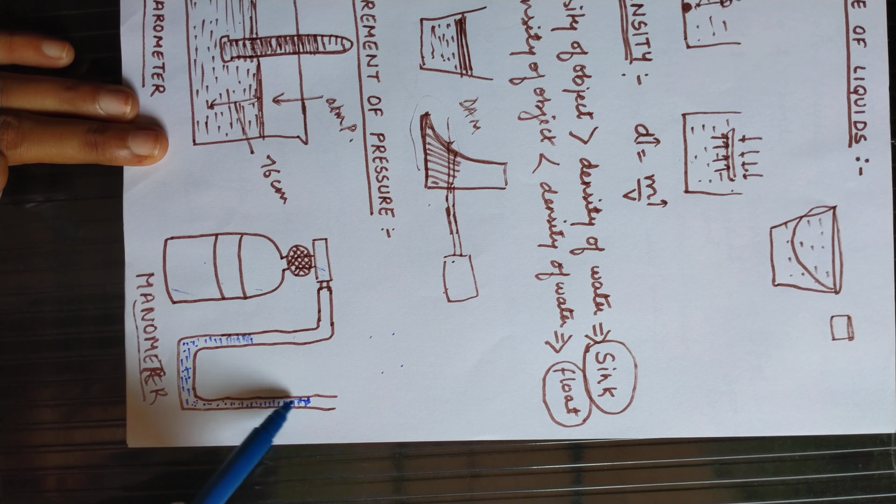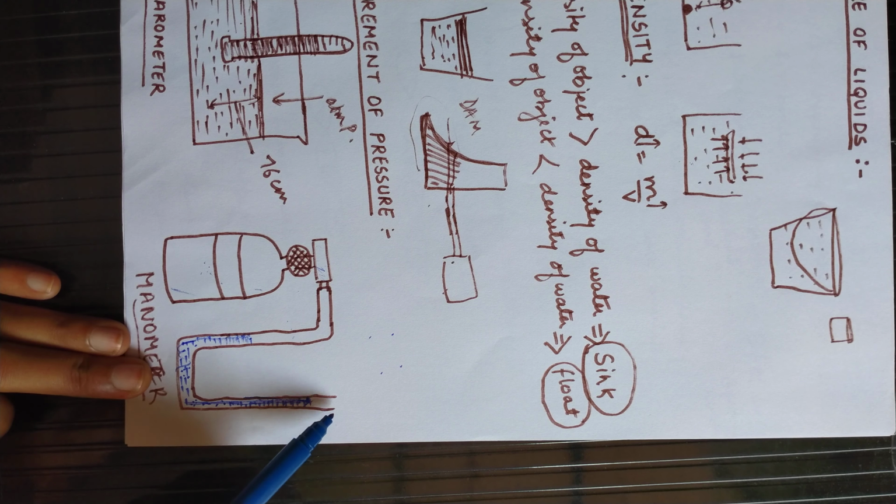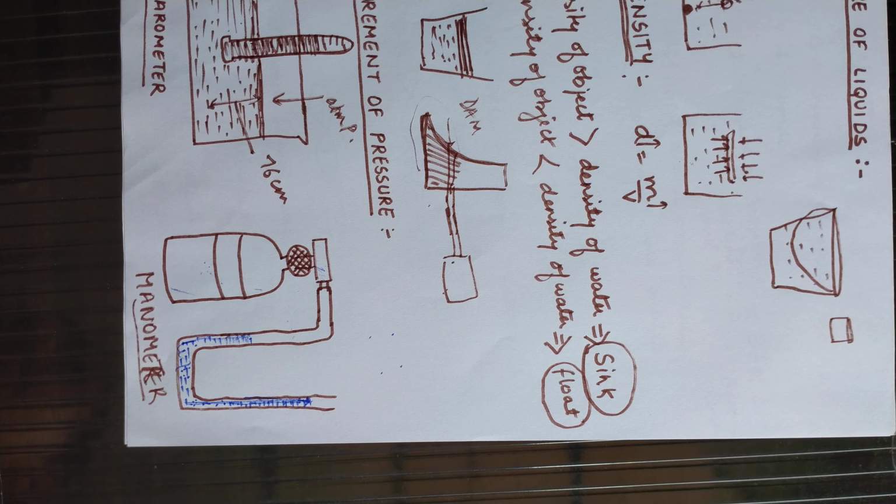So if the gas pressure is less than atmospheric pressure, the level of water will be lower in the open tube. In this way, with the help of the pressure of the liquid we can measure the pressure of the gas as well as the atmospheric pressure. We can compare both of them.